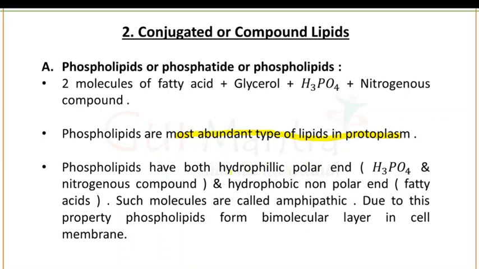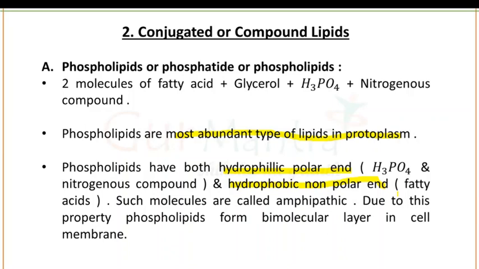Phospholipids have both a hydrophilic polar end and a hydrophobic non-polar end. The hydrophilic polar end is composed of H3PO4 and the nitrogenous compound, while the hydrophobic non-polar end is composed of fatty acids. So phospholipids are known as amphipathic compounds.